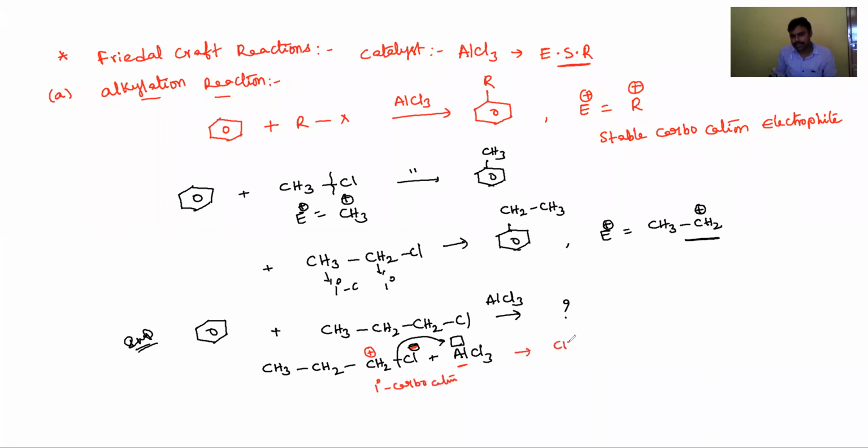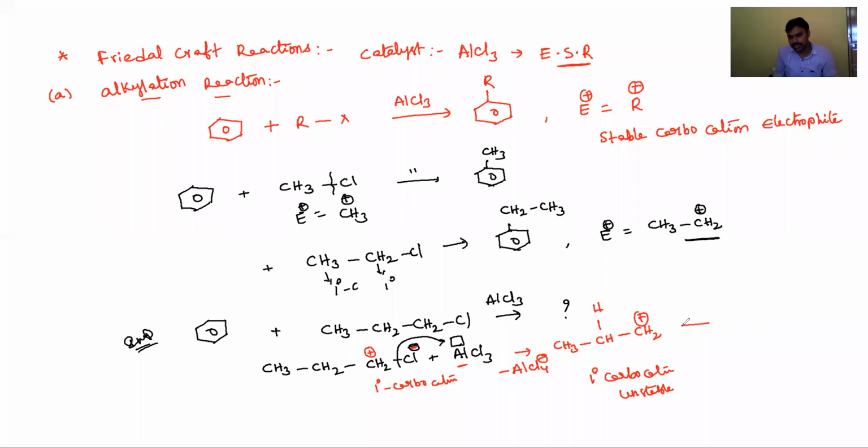Okay, students, CH3-CH2-CH2 plus, this is a primary carbocation, unstable, and the byproduct is AlCl4 minus.